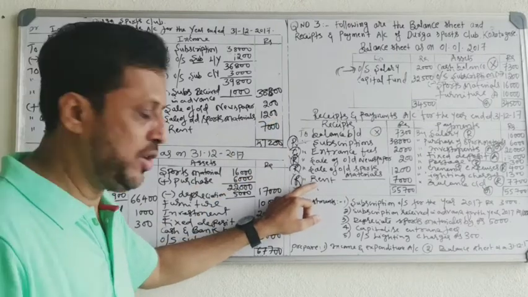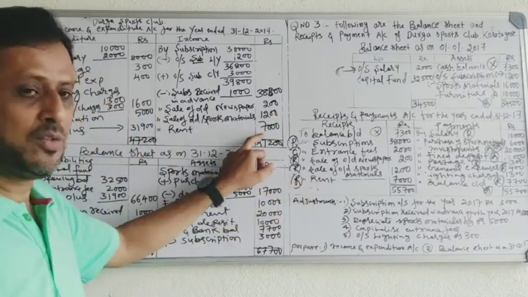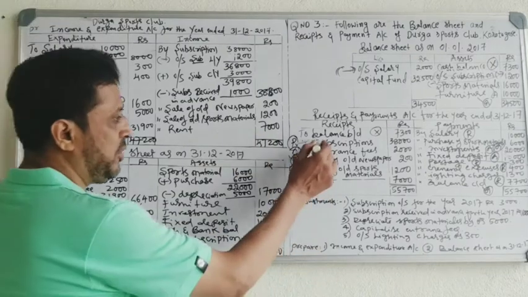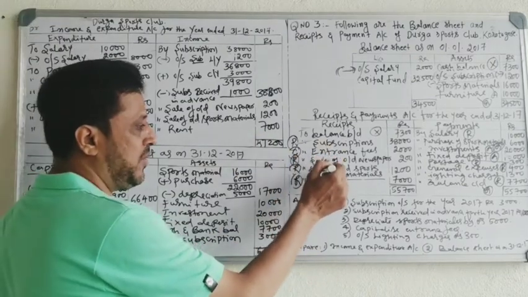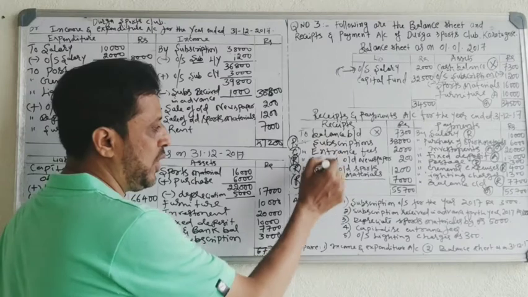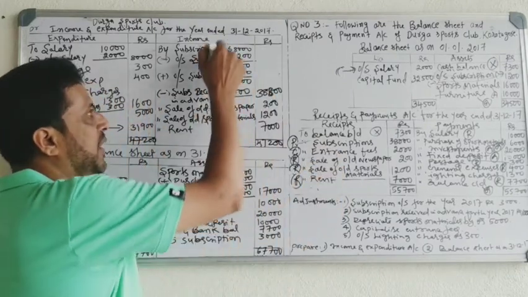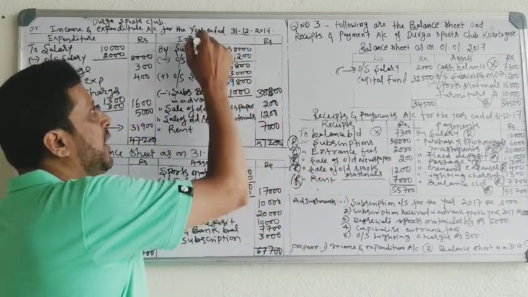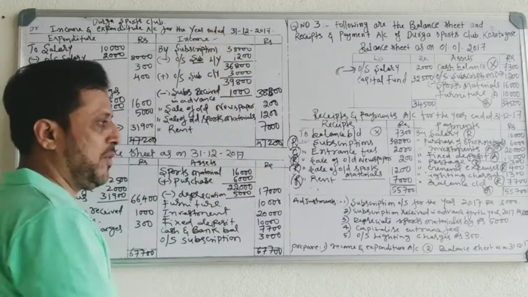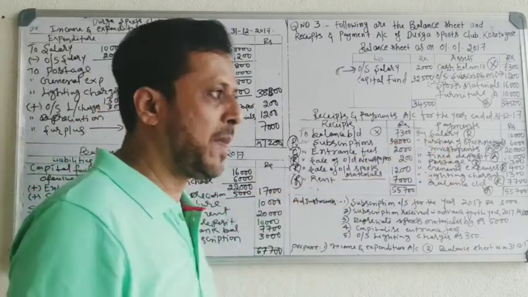Rent is also a revenue receipt, record. By rent, 7,000 rupees. Okay. So subscription, sale of old newspapers, sale of old sports material, rent. These four are revenue receipts. So we have recorded them on the credit side of the income and expenditure account, that is the income side. Go to the payment side.